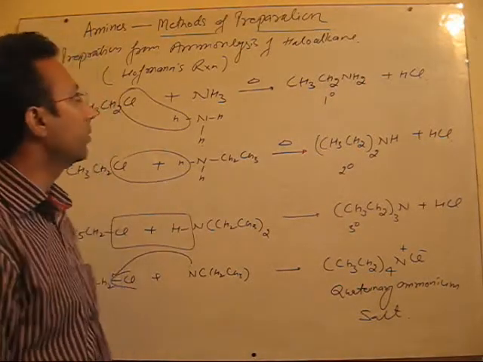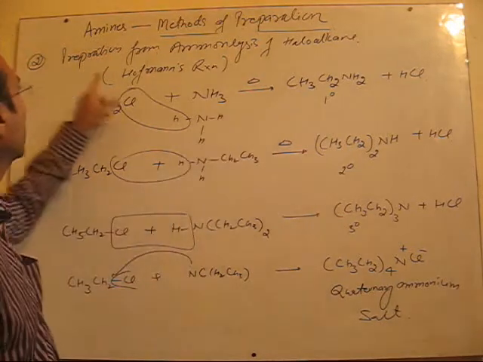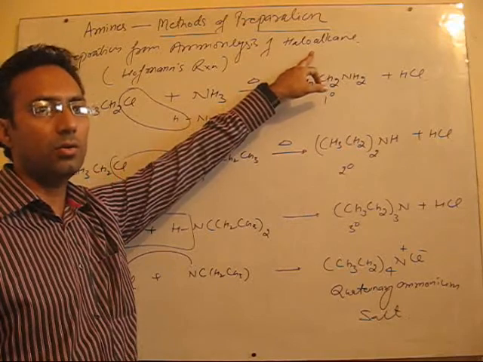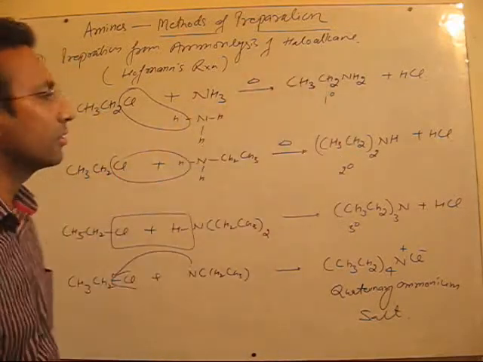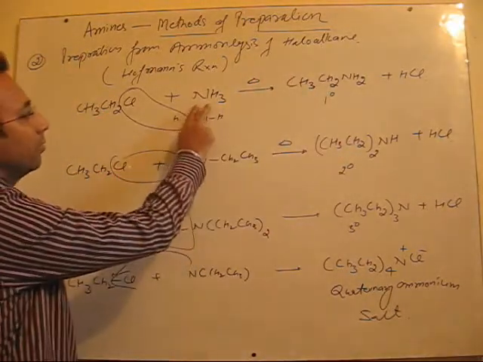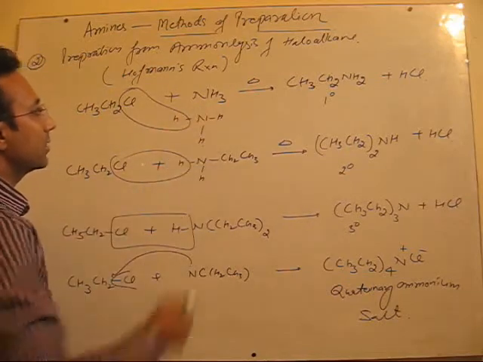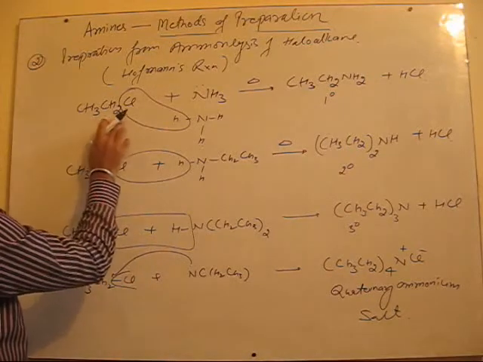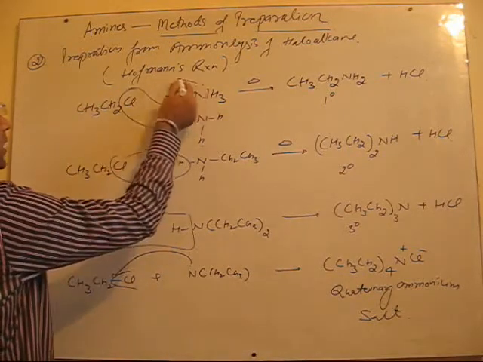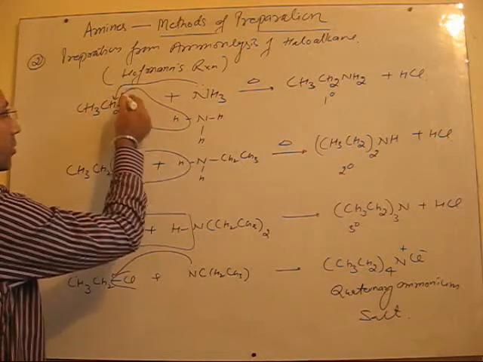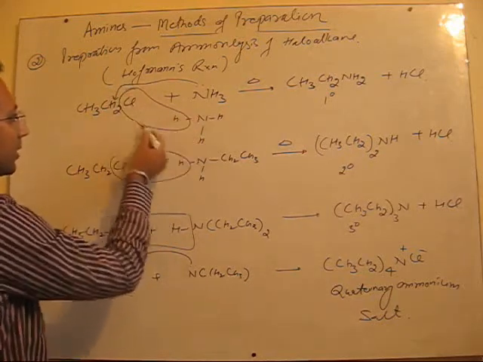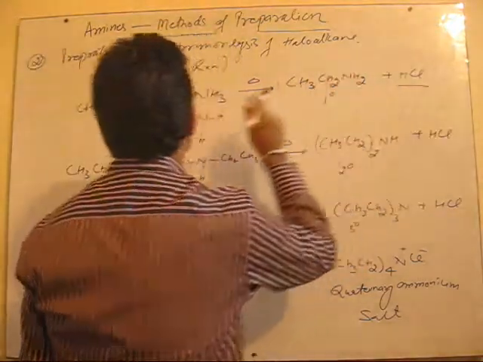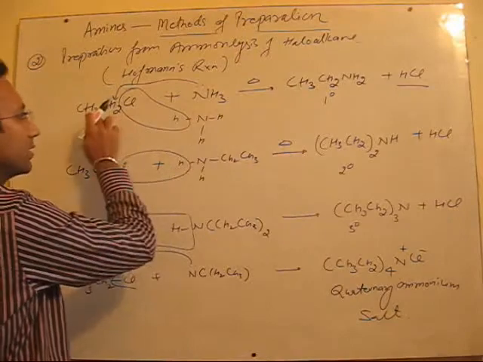Now, the second method of preparation of amines is by using haloalkanes. Haloalkanes undergo a nucleophilic substitution reaction in the presence of ammonia, right? Ammonia acts as a nucleophile. I have taken one example here. This is chloroethane. So nitrogen attacks the carbon containing the halogen. The halogen goes out, and from here hydrogen, so there is loss of HCl, and an NH2 group gets attached here.